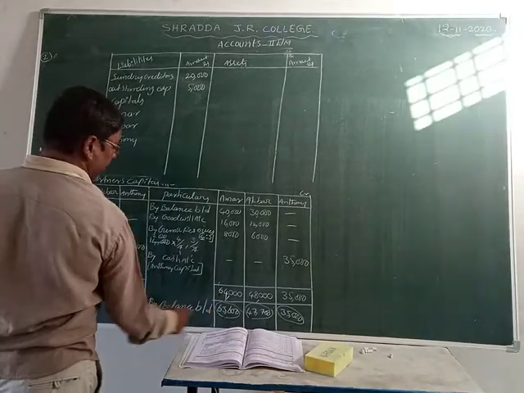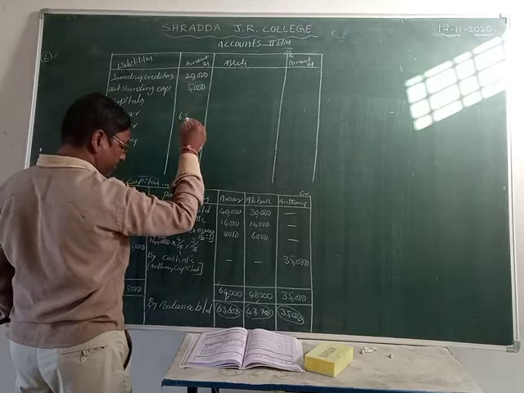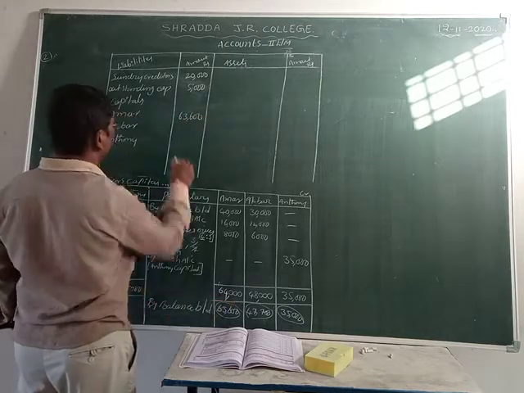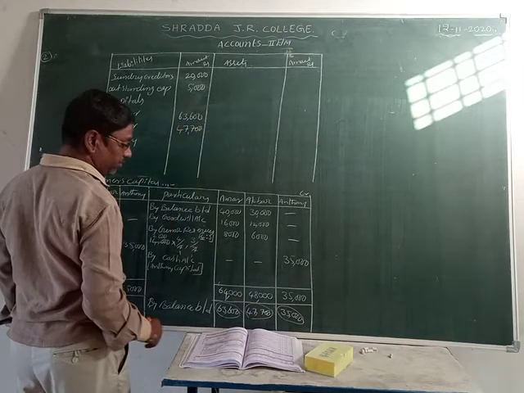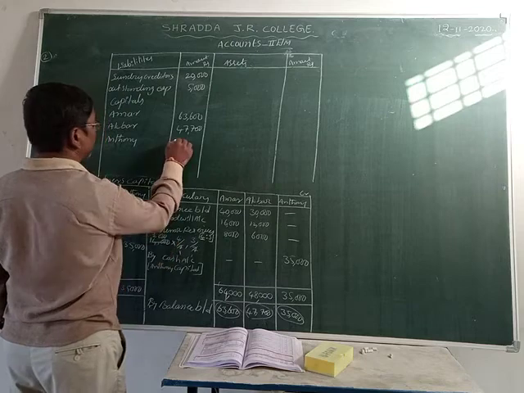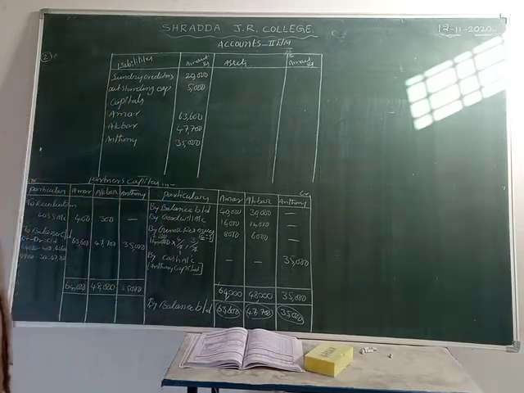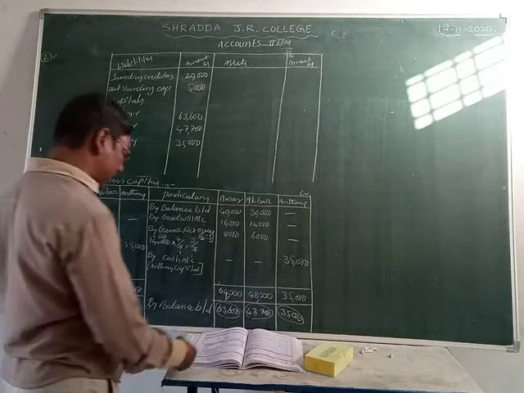What is the value here? Amar's value is 63,600 rupees. Akbar's value is 47,700 rupees and Anthony's value is 35,000 rupees. This is the capitals, isn't it? Now the liability side is over.